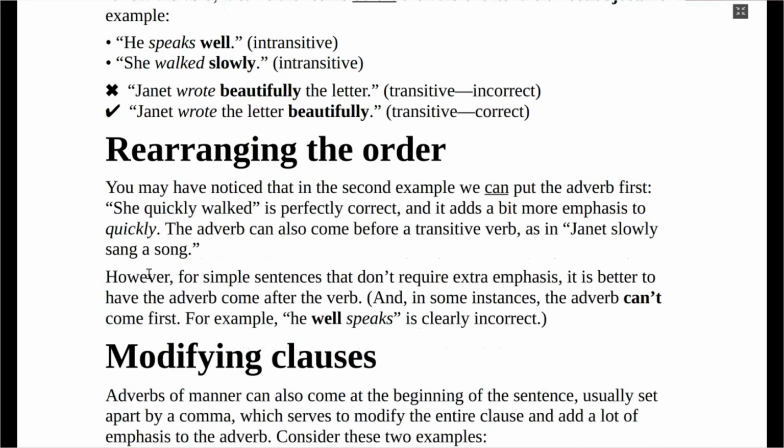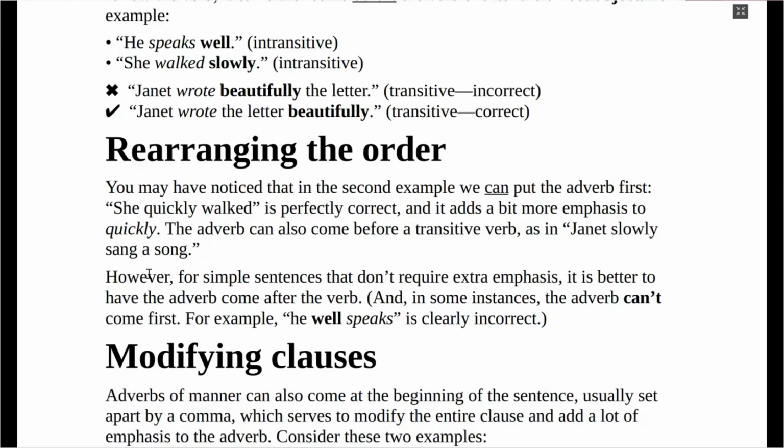You may have noticed that in the second example, we can put the adverb first. She quickly walked. Yes, it is also correct because there's something about adverbs. Adverbs are mobile, even up to the adverbial clause too. They are kind of mobile. That is, we can easily move them and it will still make perfect sense. So she quickly walked is perfectly correct and it adds a bit more emphasis to that quickly.